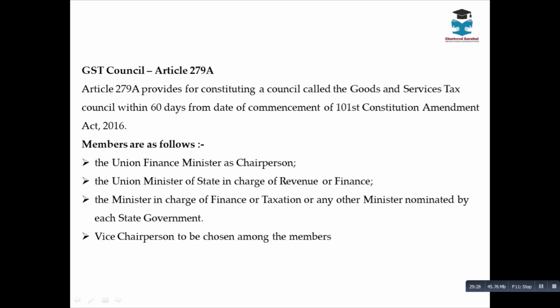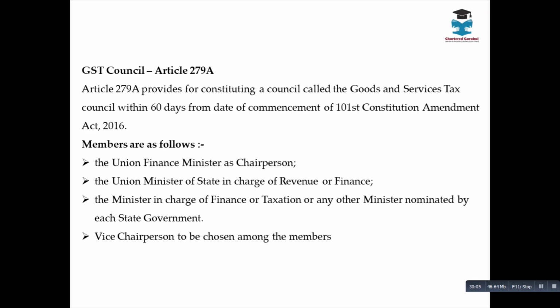So in the GST Council, all these members are represented by the state governments as well as the central government, and a vice chairperson is chosen among the members. This means the chairperson is the Finance Minister, but the vice chairperson shall be any other person chosen among the members. There are certain powers given to the GST Council, that is, levy of taxes, deciding the rates of GST and reduction in the rate of GST.